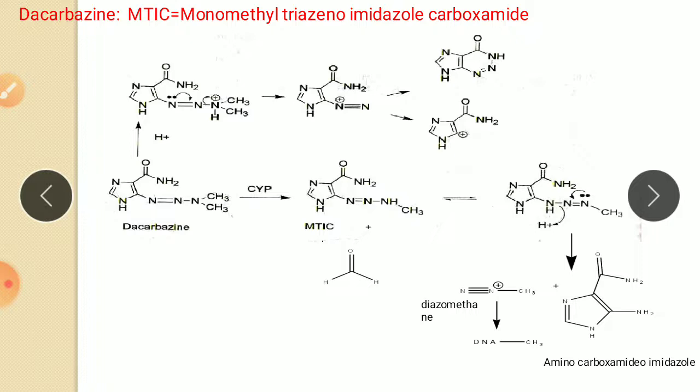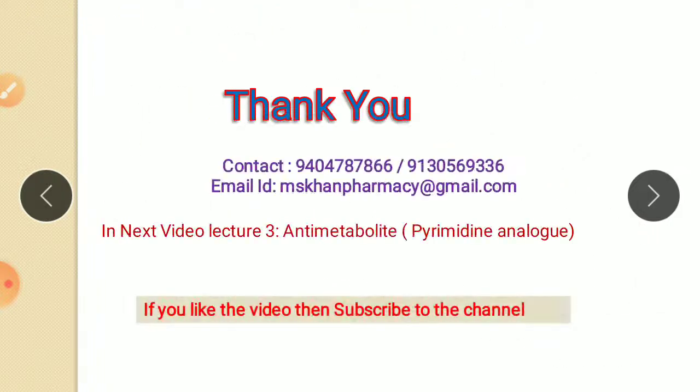So it is the first class, that is alkylating agents. In the next video we will cover the second major class, that is antimetabolites. So in lecture 3 we will cover antimetabolites, in that there is the class pyrimidine analogs. So practicing the reactions is important.